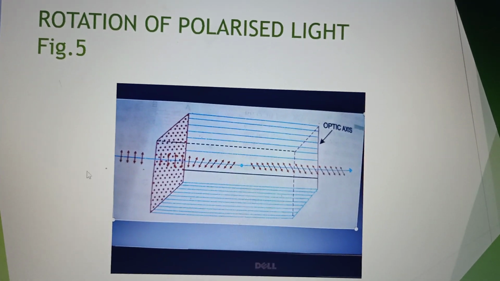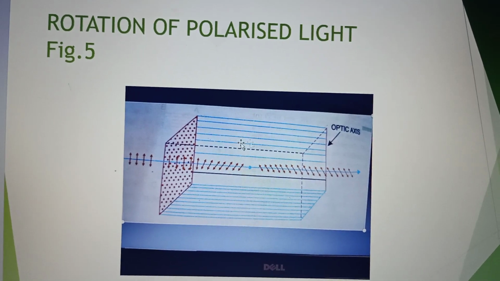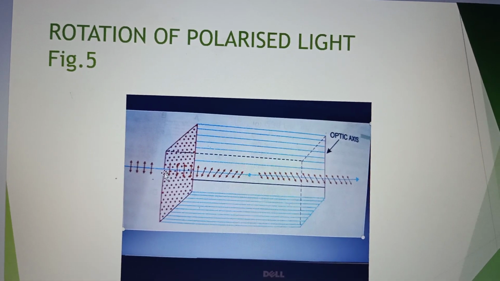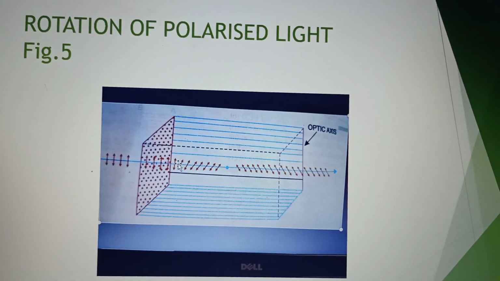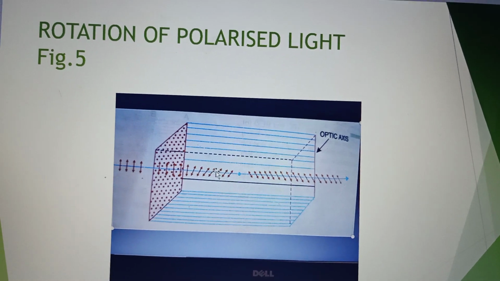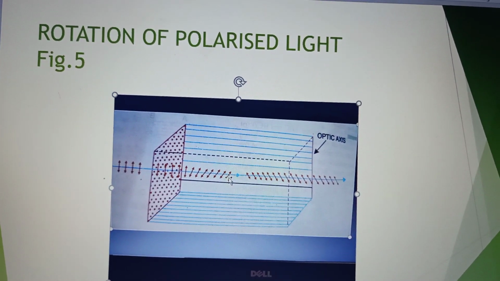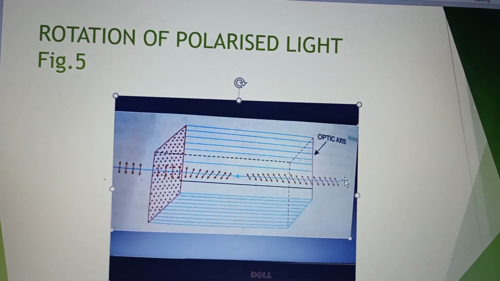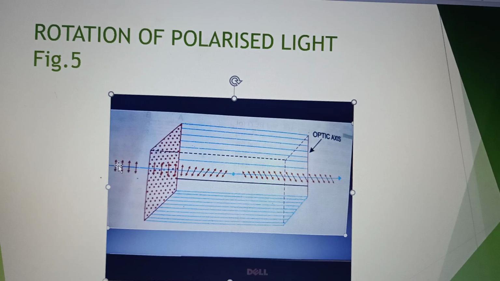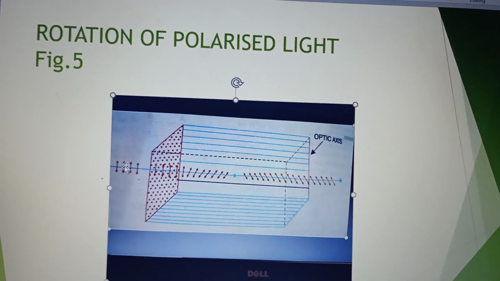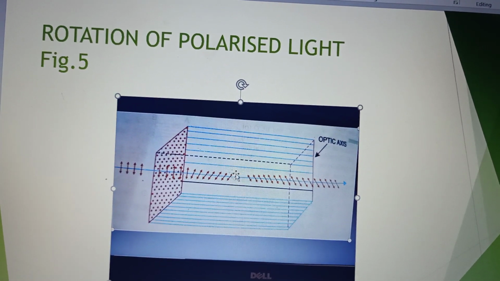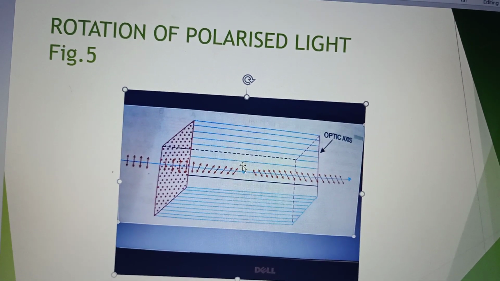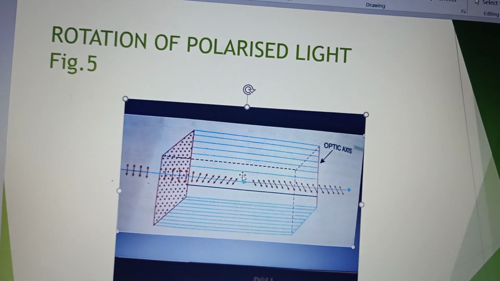Here you see in this slide, this is an optically active crystal, and a plane polarized light is entering the medium, and see how gradually the orientation is changing. When it comes out, the orientation is different compared to the orientation in the beginning for the incident radiation. This is what happens in optically active crystal.